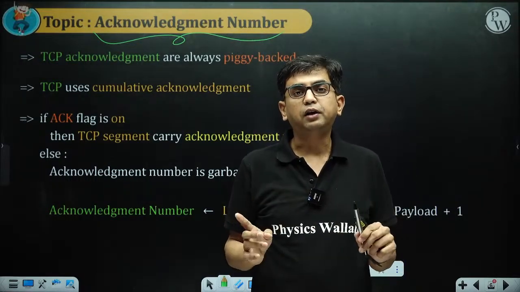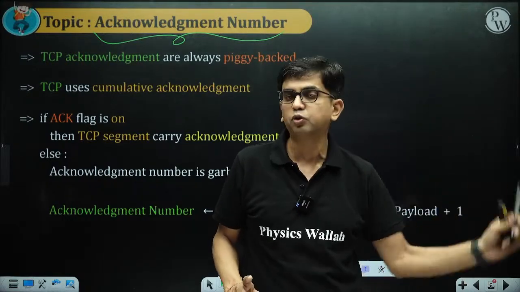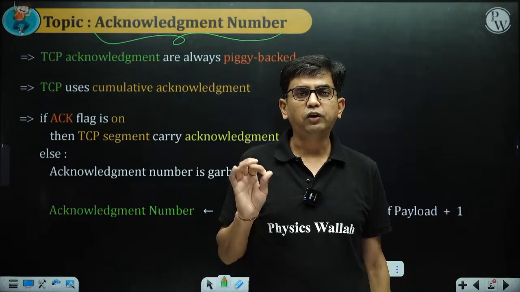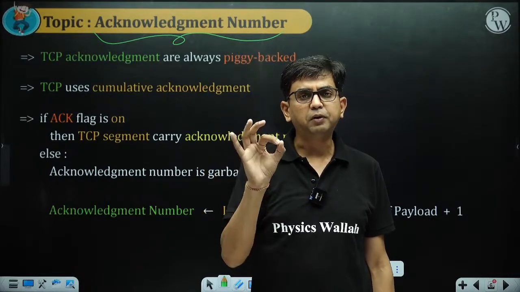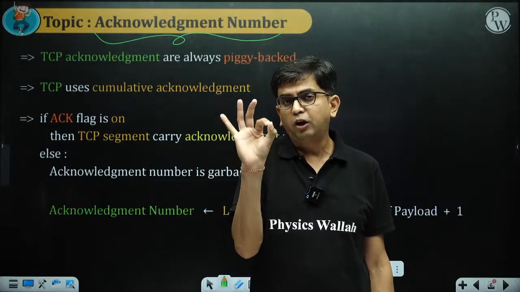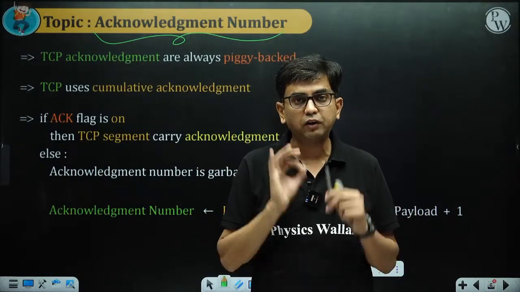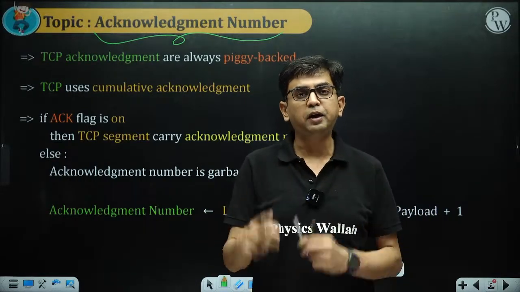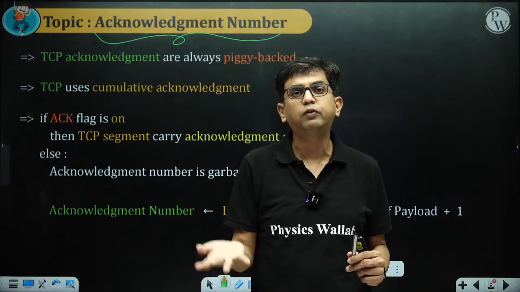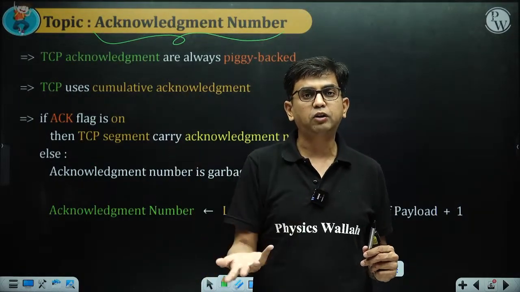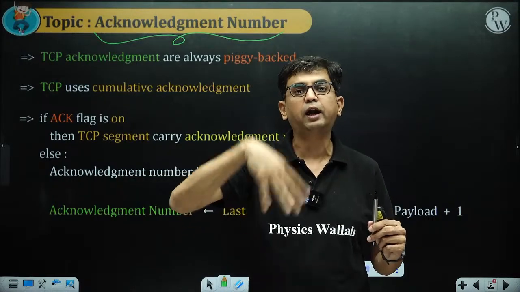TCP is going to use the second case. Case 2 means in TCP the receiver always tells the acknowledgement number of the expected segment. It never tells the acknowledgement number of the received segment. It is telling the acknowledgement number for the expected byte.